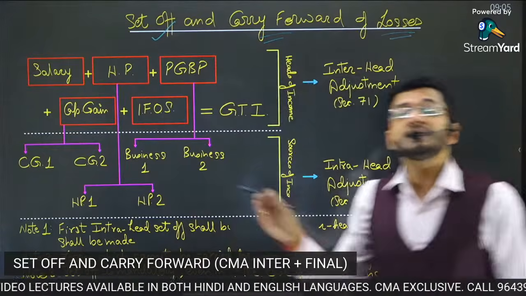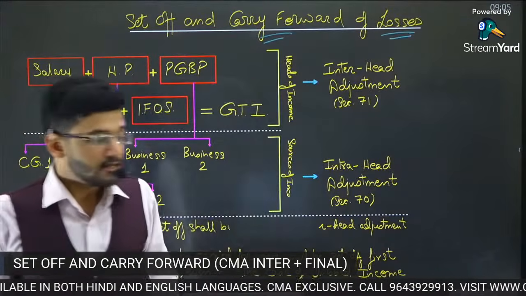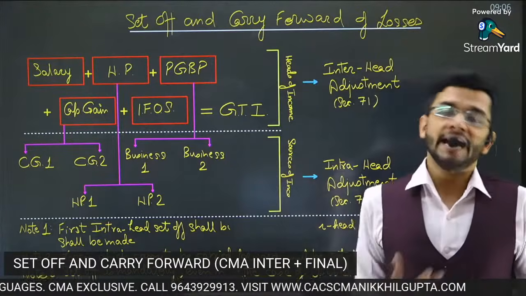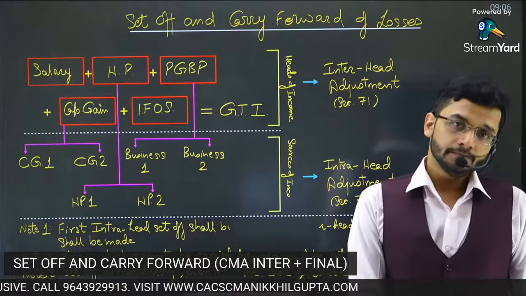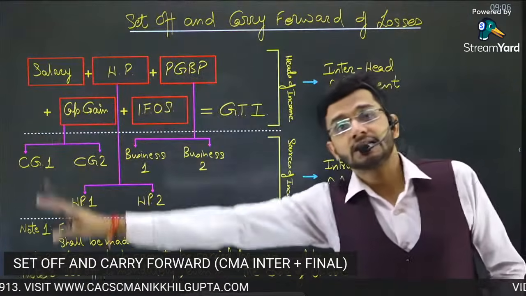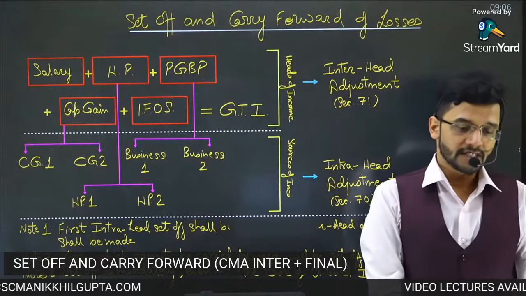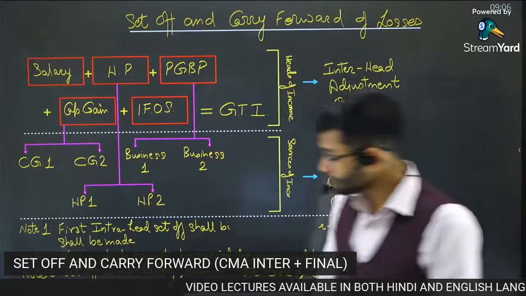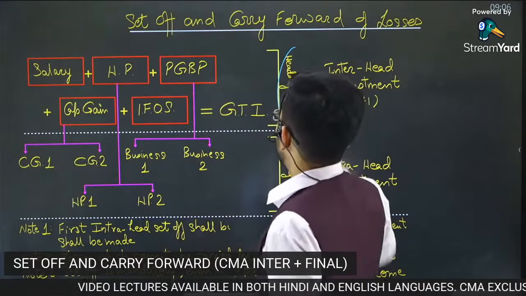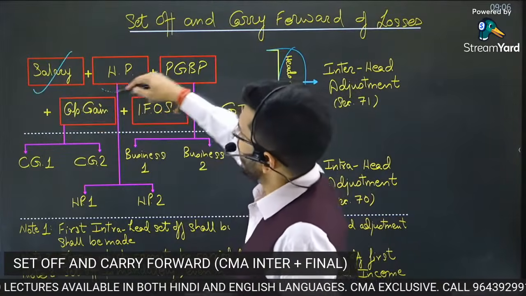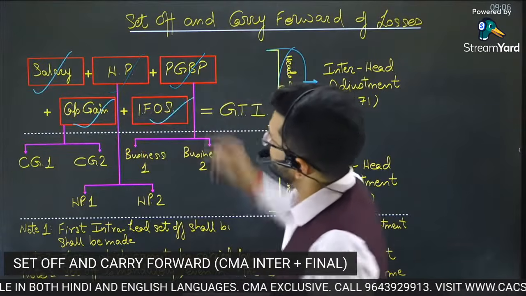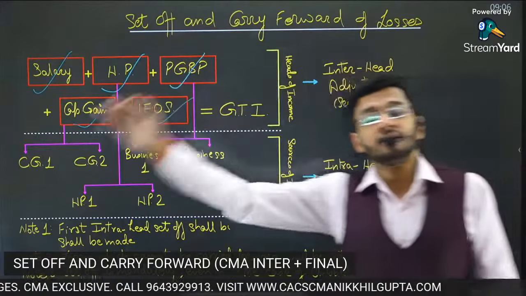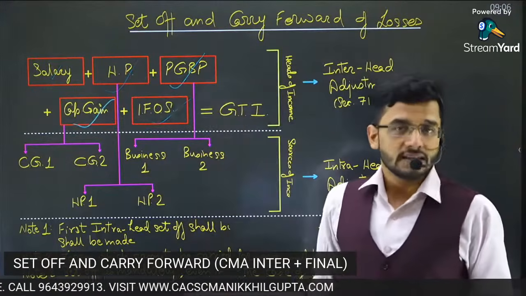Now, what do you mean by set off of losses? Guys, a particular person may earn income from various heads during a particular year. Let me take you back to the first class, the basic concepts class, at the start of our syllabus. We had discussed that there are 5 heads of income: salary, house property, PGBP, capital gain, and income from other sources.